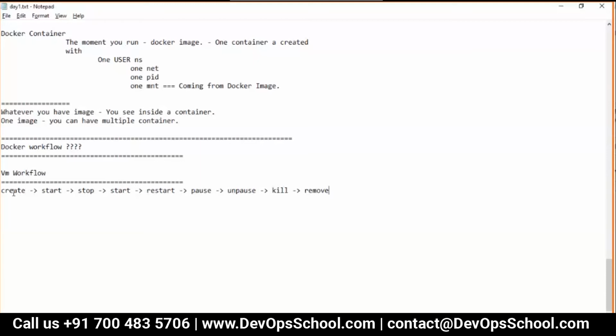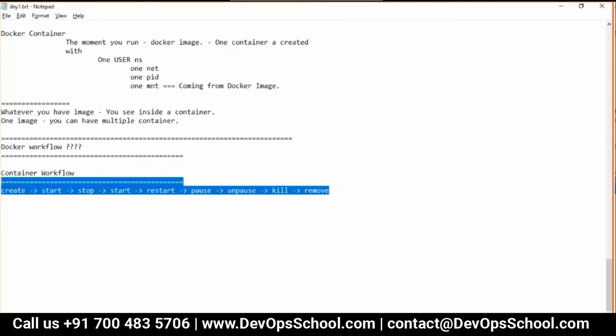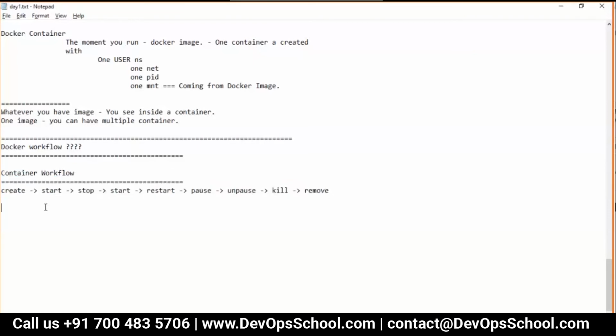So guys, if you are familiar with the VMs, why not with the containers also? The same workflow applies to containers. You can create, start, stop, start, restart, pause, unpause, kill, remove, and you are done with the container lifecycle in one go.